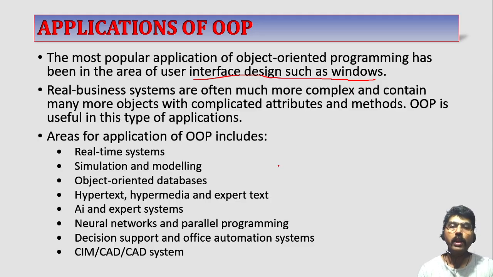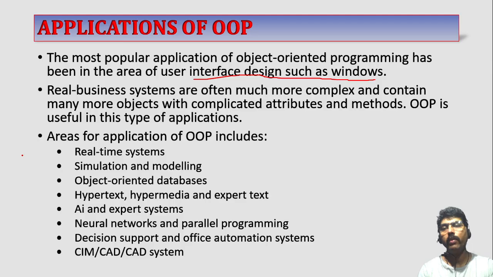Whenever you have a complex problem, you can easily solve that problem with the help of OOPS. You can easily manage. You can create different objects. The objects can communicate or message pass with each other and solve the problems. So the complex problem becomes easier whenever we are using OOPS.